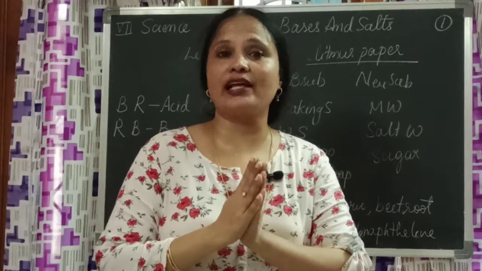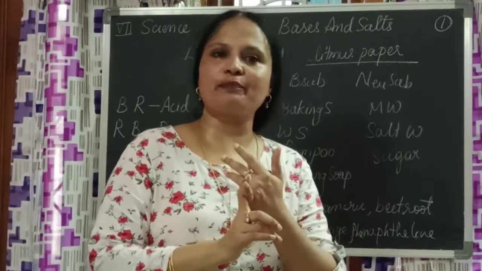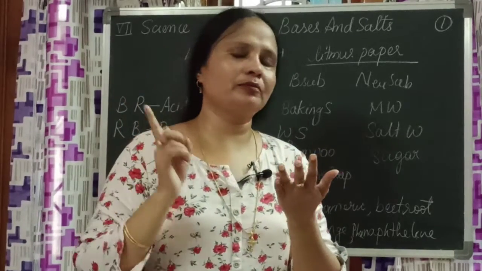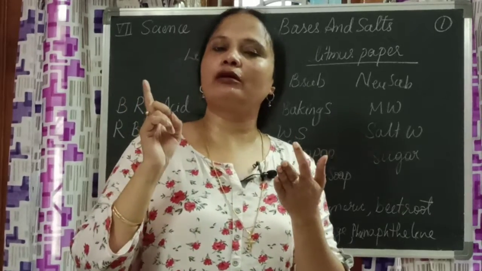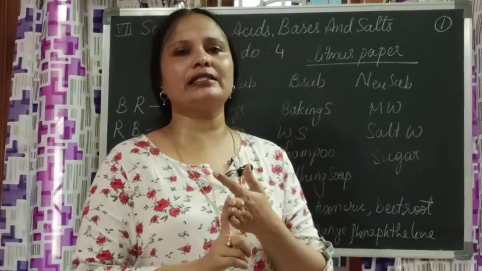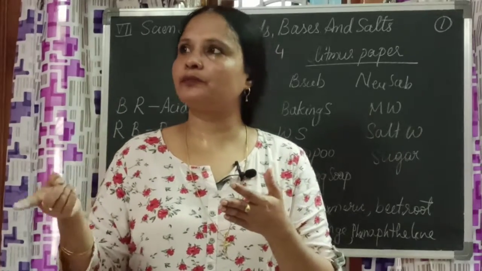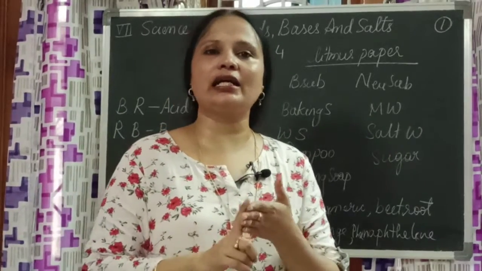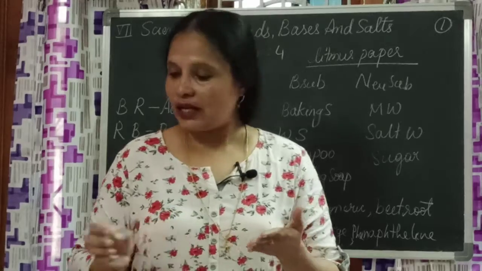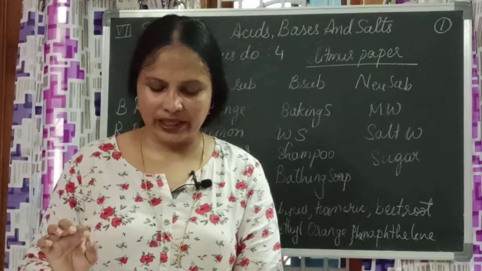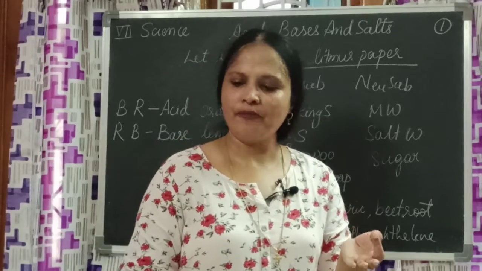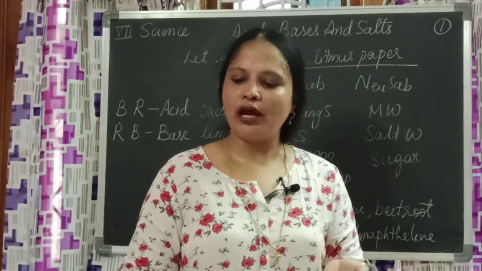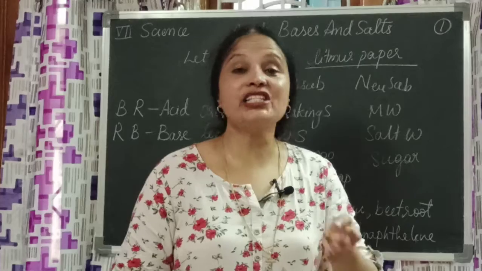What are they? Natural acids. For example, apple has malic acid. Citrus has citric acid. Buttermilk has lactic acid. And then tamarind has tartaric acid. And then like that. See your table on page number 12. I'll just read it out. Acetic acid in vinegar, citric acid in lemon and orange, butyric acid in stale cheese.